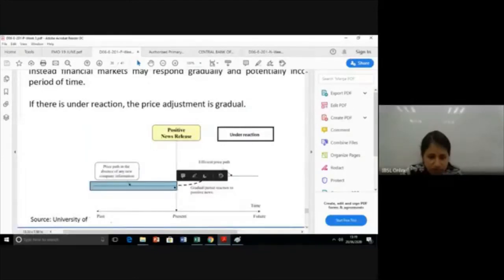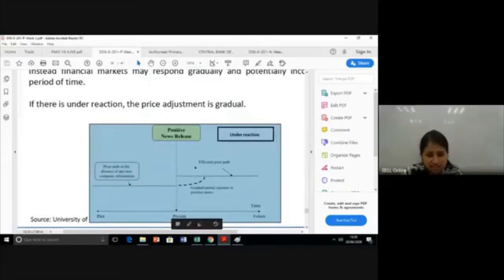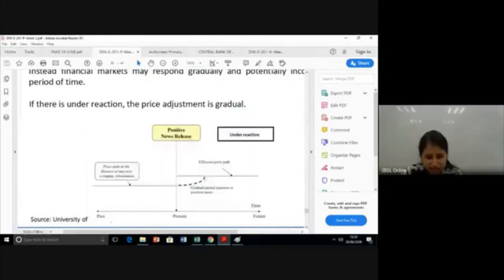So in this old value, we assume information is already impounded, all the past information. The moment new information that the market doesn't know is released, here we can see there is an underreaction. Instead of what equilibrium told us, an immediate price increase, there is no immediate price increase here. There is only a gradual reaction, which is also very partial, not complete. It's incomplete. It's still moving towards the price situation.